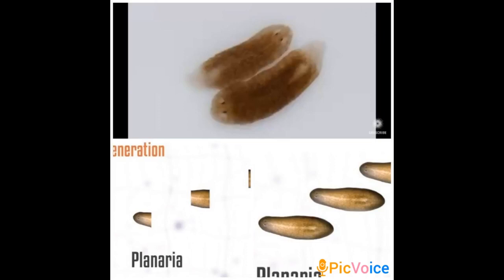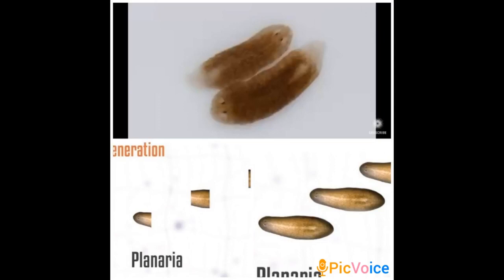After fission, we had discussed the process of budding in unicellular organisms such as yeast or multicellular organisms such as hydra. Then the third mode was fragmentation, that was in case of spirogyra. And after that we had discussed the asexual mode in the form of spore formation, that is seen in case of rhizopus. Today we shall discuss the next mode of asexual reproduction, that is regeneration.